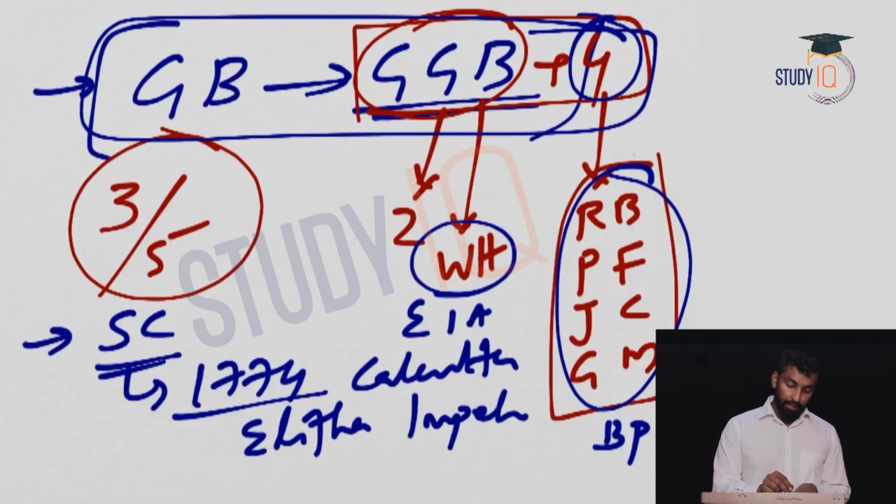Okay, now that you have understood this, let's move on to the Warren Hastings period. Now we'll discuss Warren Hastings in detail: what all things happened under him, what the revenue settlements were, what problems he faced, what changes he tried to bring in, and what the problems were. We will discuss in detail.